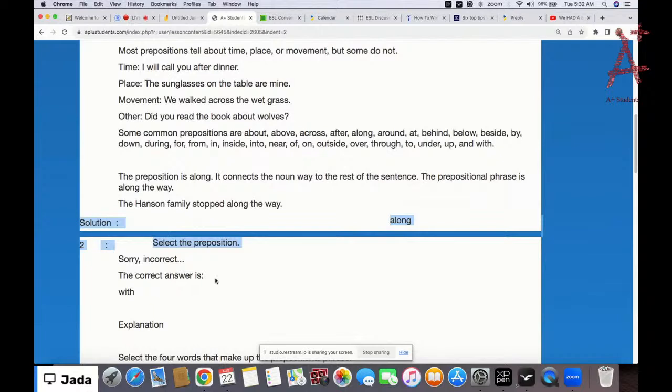Can you see my screen? Okay, yeah, you can see that now.